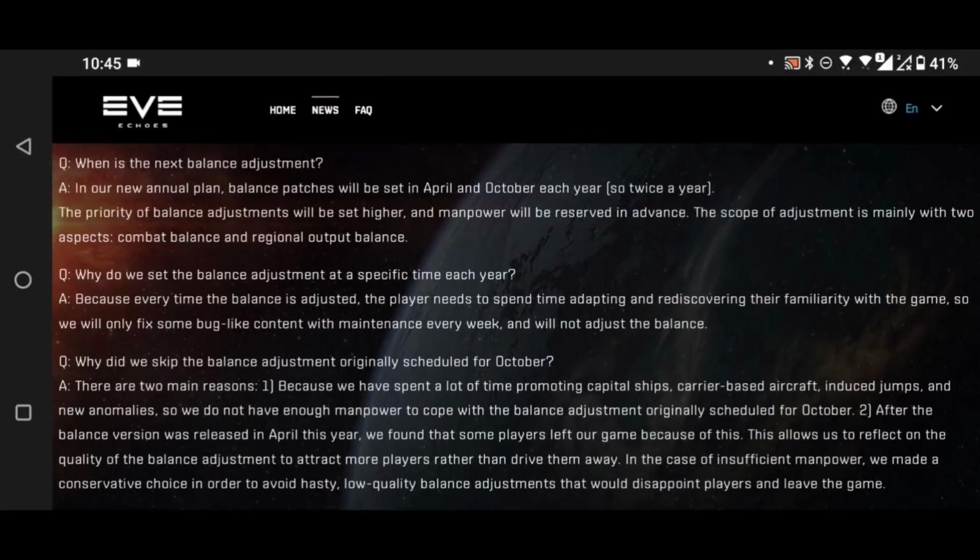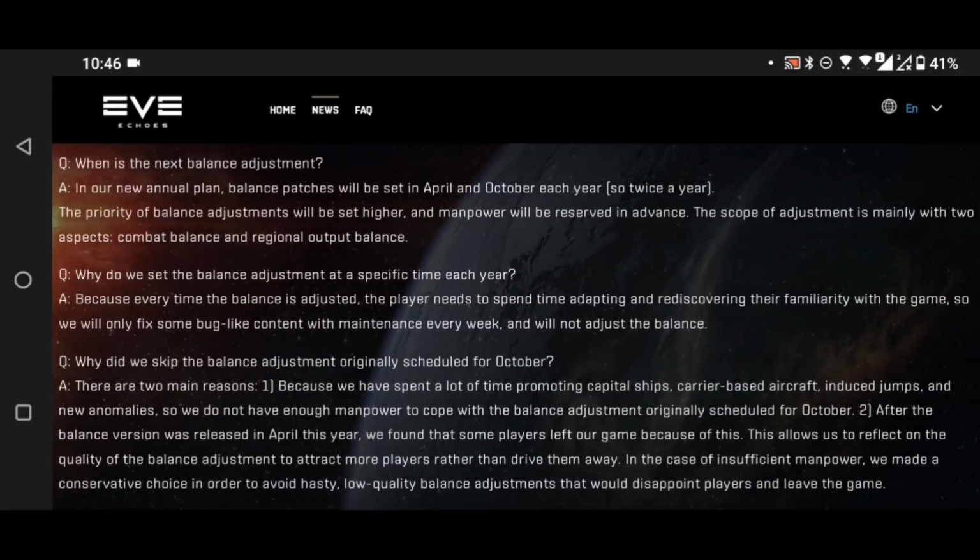The nice thing of this, though, is that manpower will be reserved in advance, and priority will be set higher. Basically, no moving balance patches around, because the community is expecting changes, they're expecting fixes, and when you push it around, the community, myself included, gets pretty freaking angry. Having manpower dedicated to it as well means that it definitely happens. I'm just all for that.